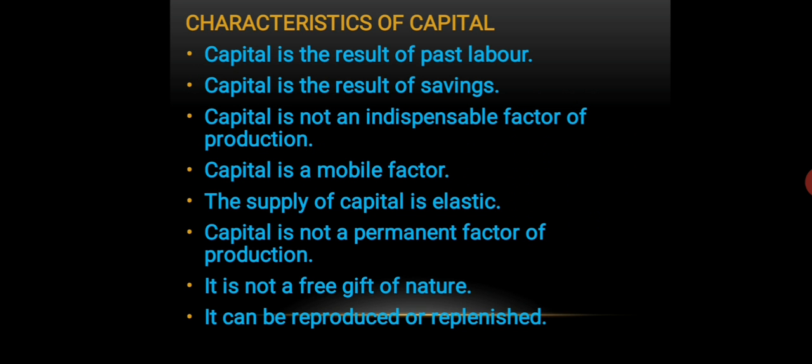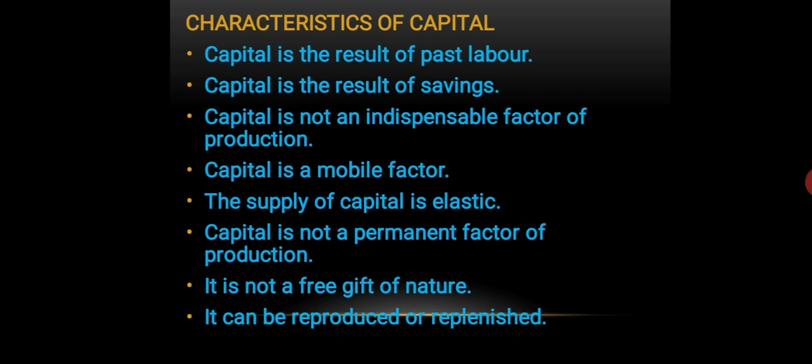The fourth characteristic is capital is a mobile factor because it has the highest mobility if you compare it with other factors like land, because capital can move from one place to another.